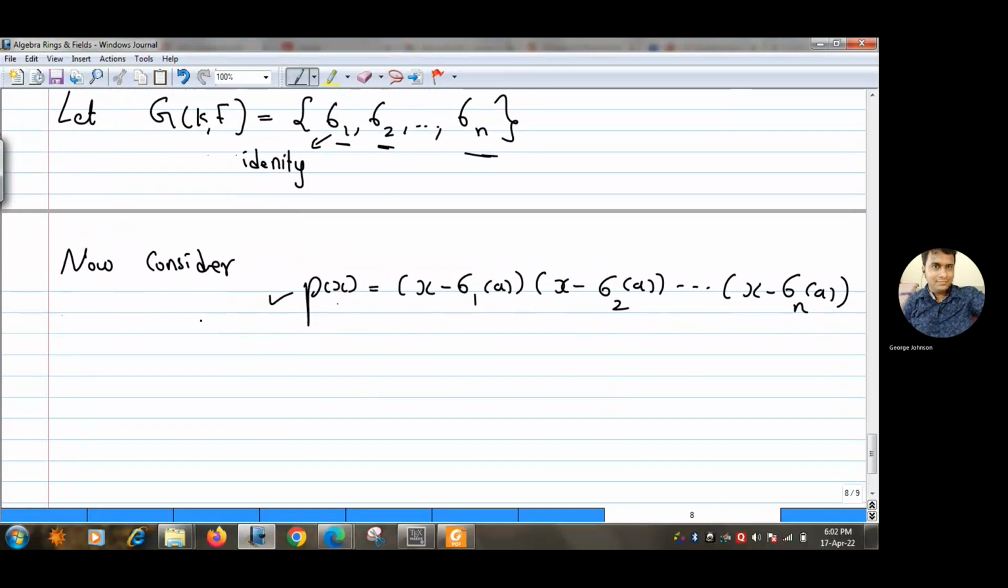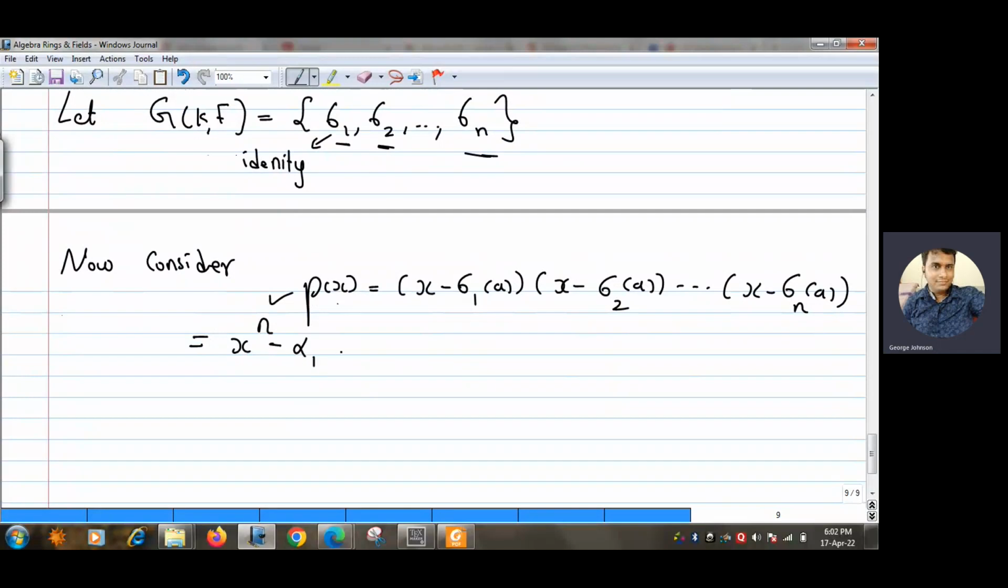then it is clear that we can write this polynomial. When we expand this polynomial, we have x to the power n minus alpha 1 x to the power n minus 1 plus alpha 2 x to the power n minus 2 and so on. Here actually it is plus and minus alternately, so plus, minus, and so on up to minus 1 to the power n minus 1 alpha n minus 1 x plus minus 1 to the power n alpha n.